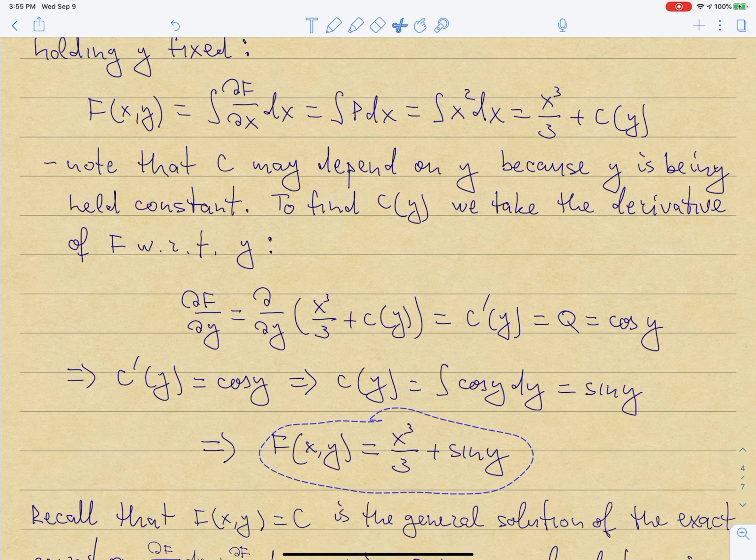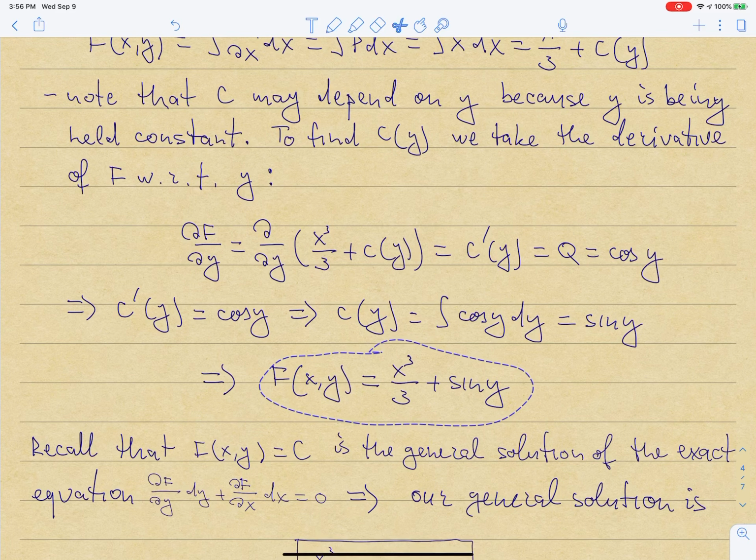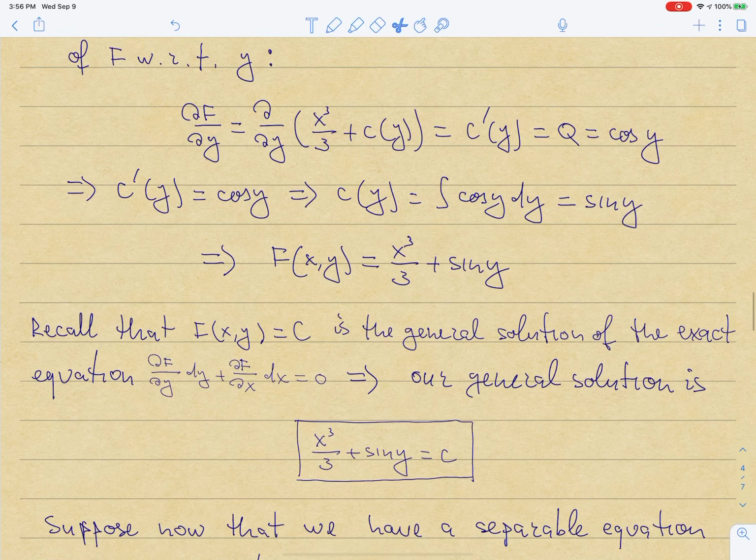And then we discussed earlier that the general solution of my exact equation is going to be the function capital F of x, y equal to a constant. So in this case, if this is my function capital F of x, y, then a solution of this ODE is going to be the thing in the box, capital F of x, y is equal to a constant.